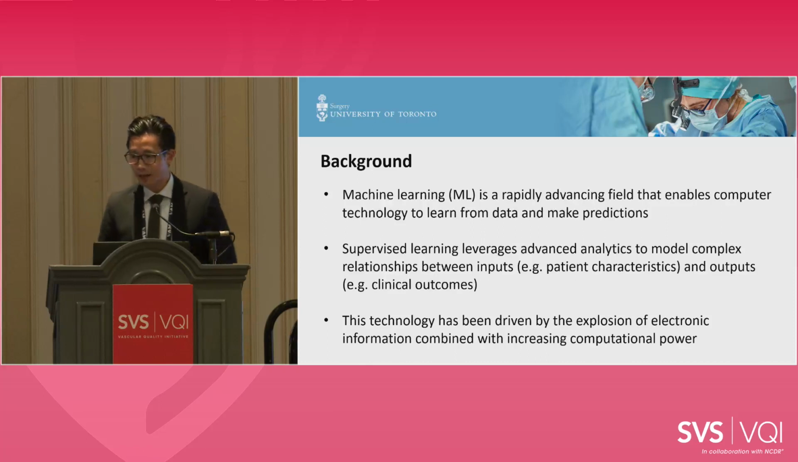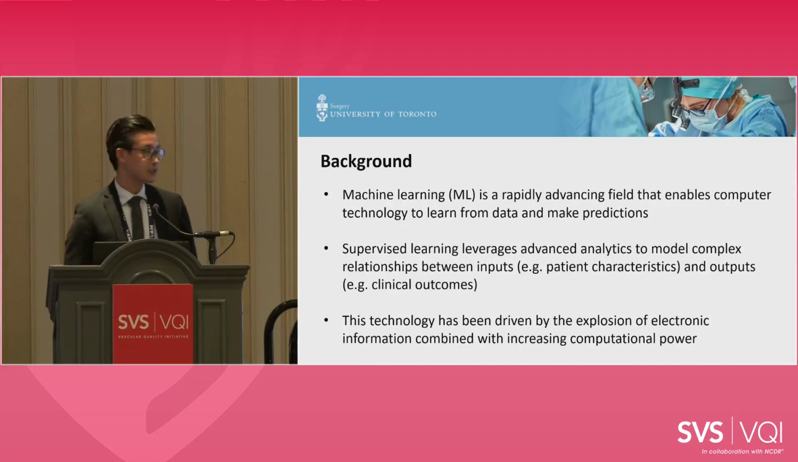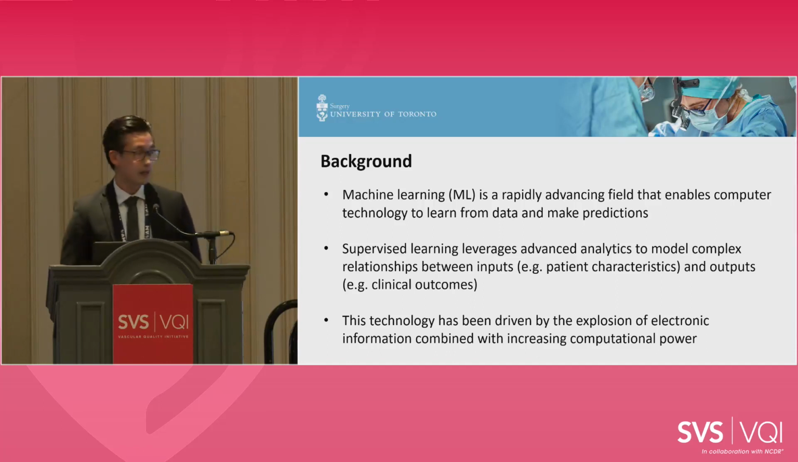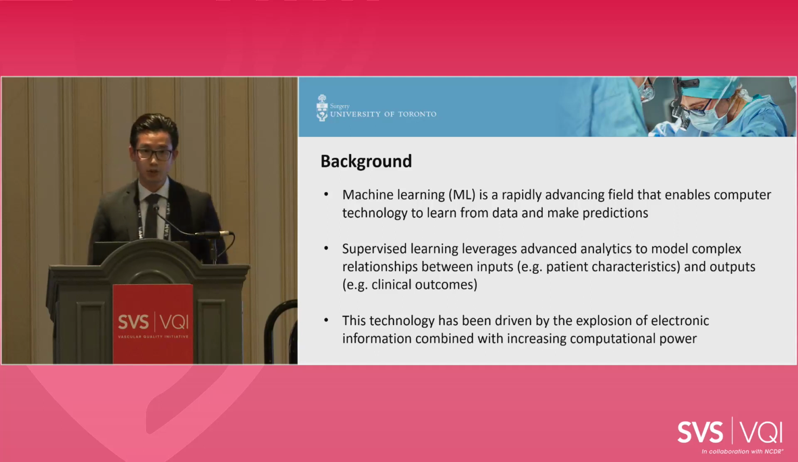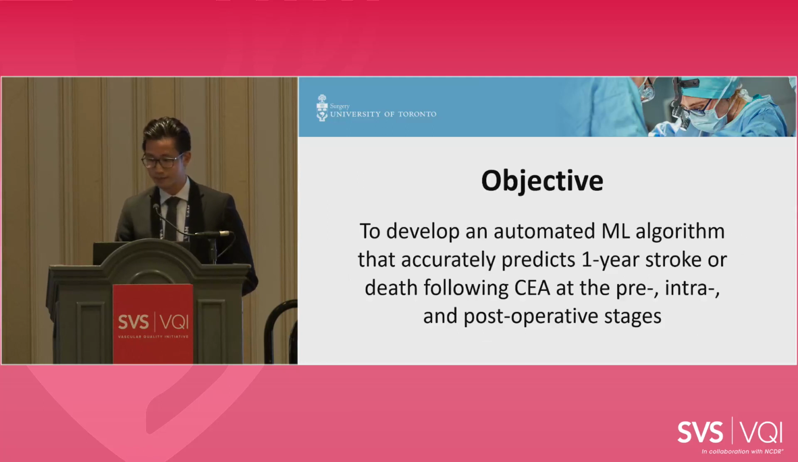Machine learning, or ML, is a rapidly advancing field that enables computer technology to learn from data and make predictions. Supervised learning is a subset of ML that leverages advanced analytics to model complex relationships between inputs, such as a patient's characteristics, and outputs, such as their clinical outcomes. And this technology has been driven by the explosion of electronic information combined with increasing computational power.